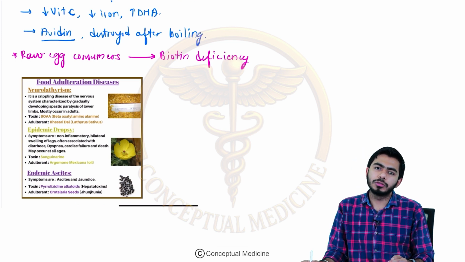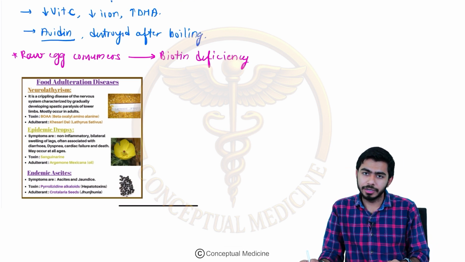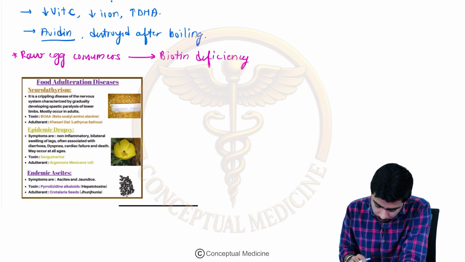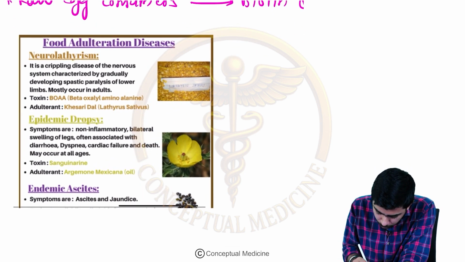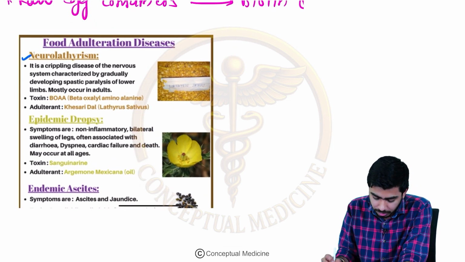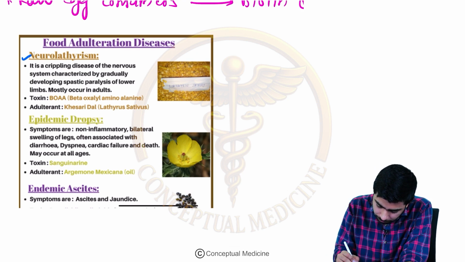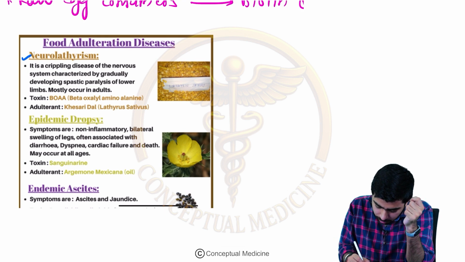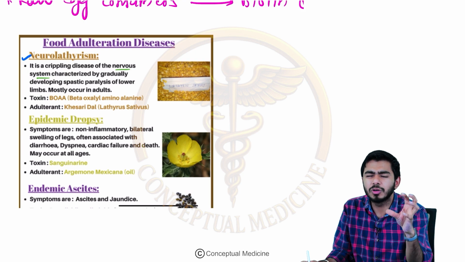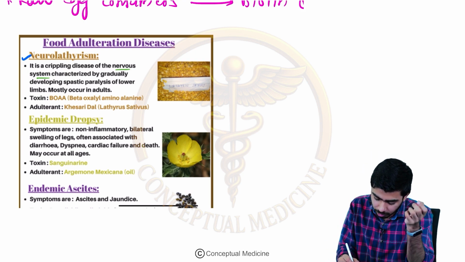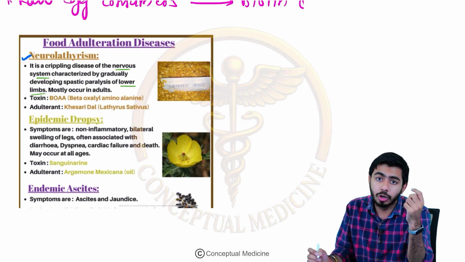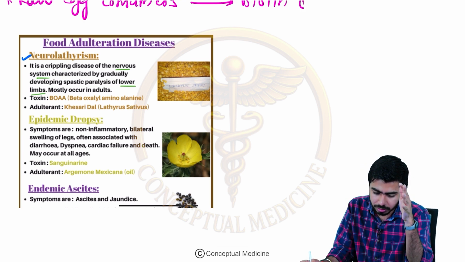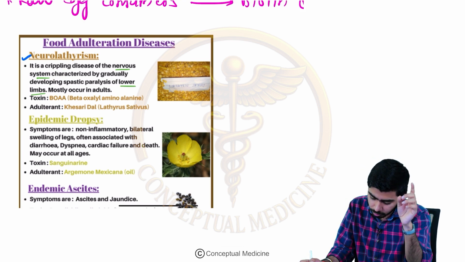Now we shall talk about the food adulteration diseases, right? The very first one which we should remember is neurolathyrism. In neurolathyrism, this is a crippling disease of the nervous system, right? It will cause spastic paralysis of the lower limbs. So that you need to remember.